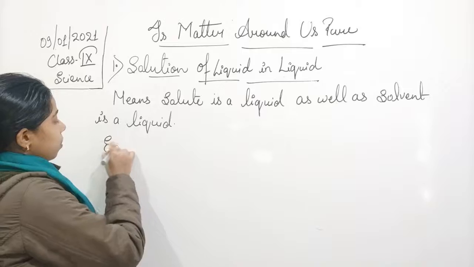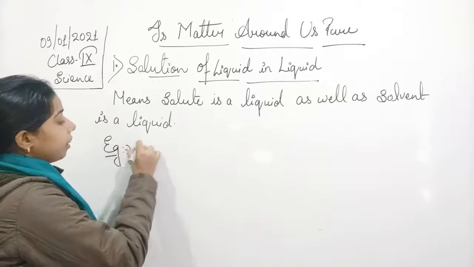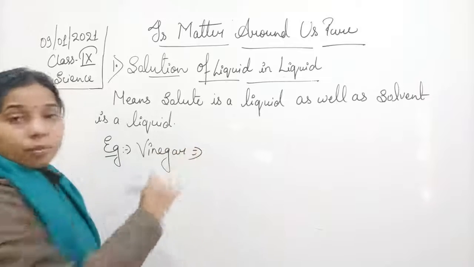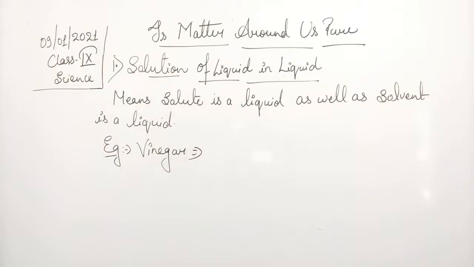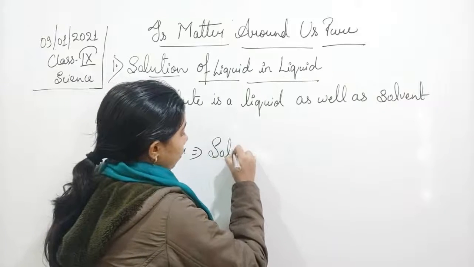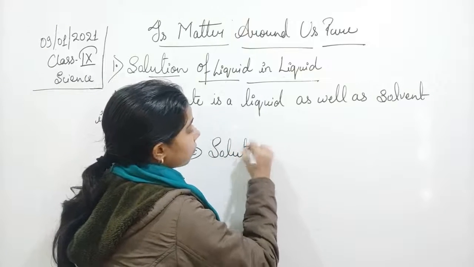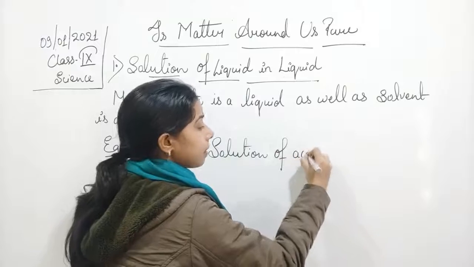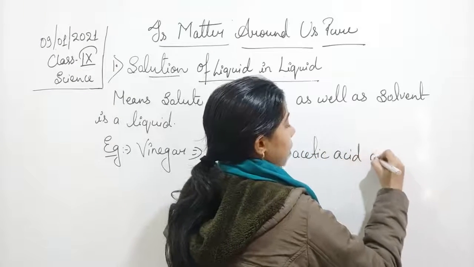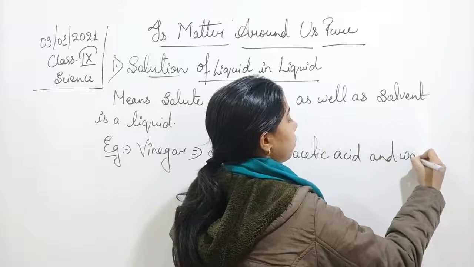Example is, students, vinegar. Vinegar is a solution of acetic acid and water.